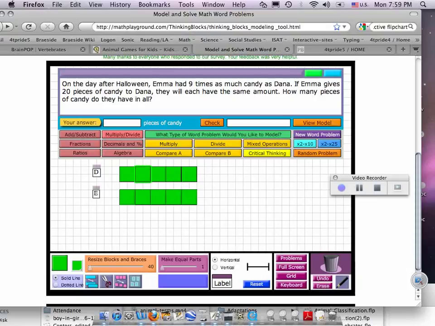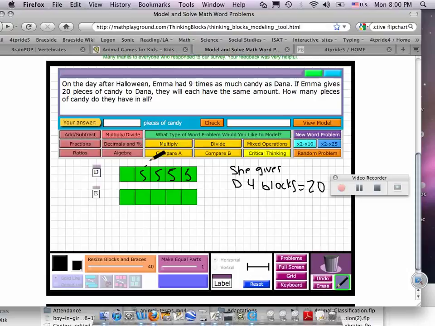Now we know she gives Dana 4 blocks to be equal, and those 4 blocks must be 20, because it says in the problem she gives her 20. So each block must be 5, 10, 15, 20. She gives her 5 per block. Now, the question is, if she gave her these 20, they'd have the same amount.